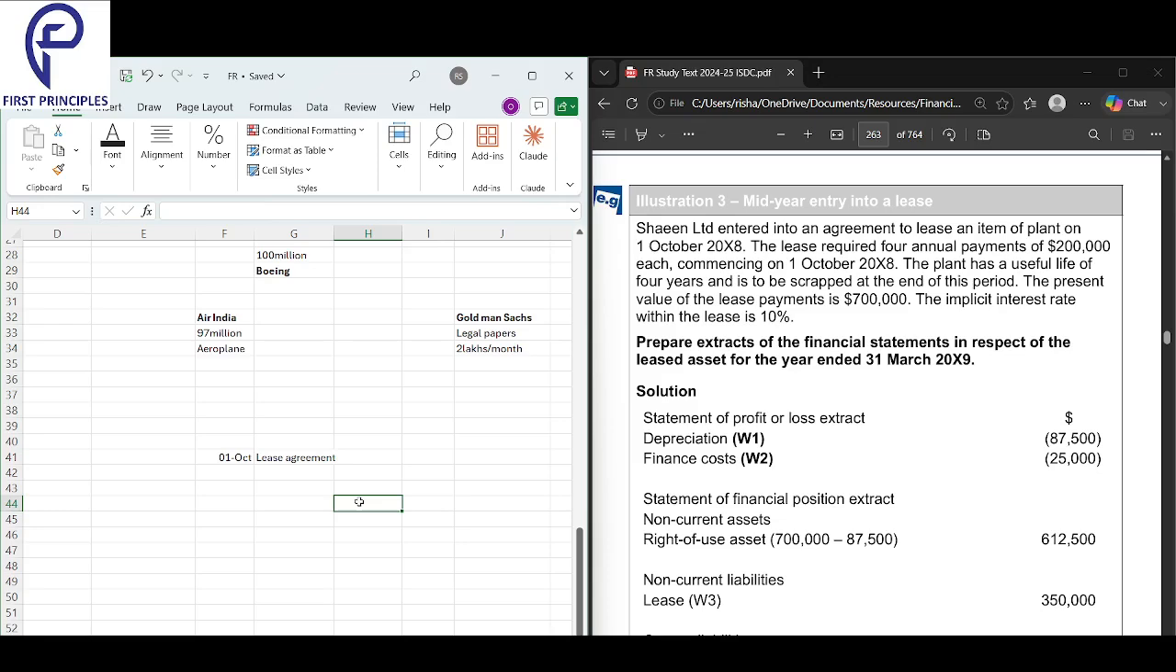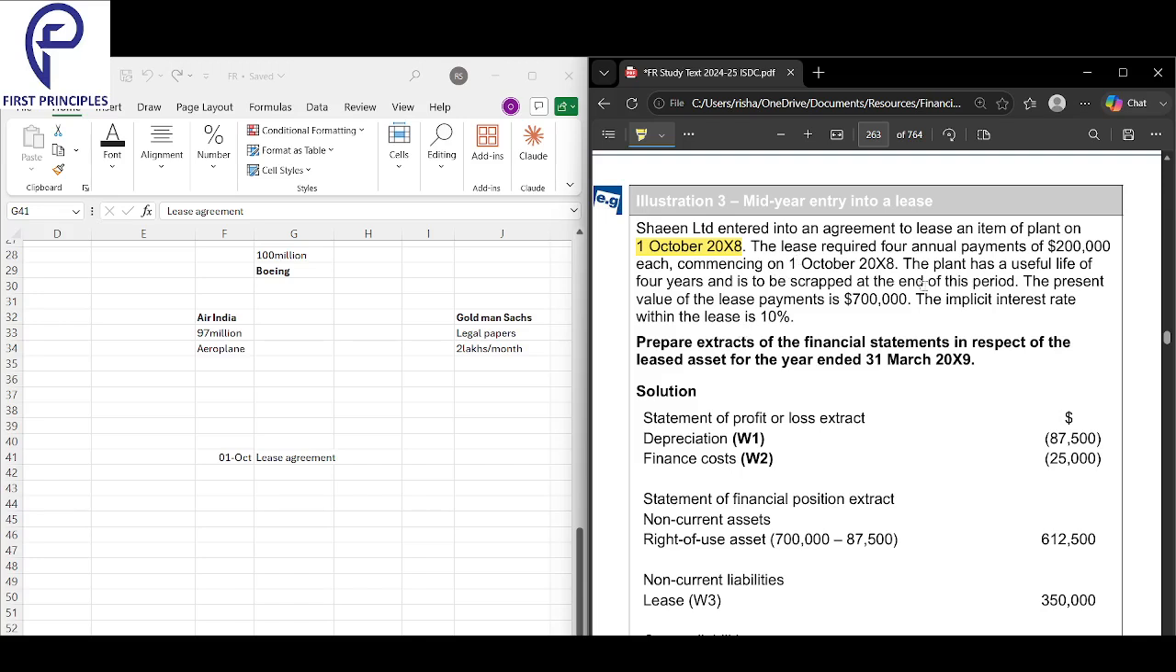The lease required 4 annual payments of 200,000 each, starting on 1st October 2008. They got into a lease agreement on 1st October 08 and they have to make a payment that year itself. When did they get into the lease agreement? On 1st October 08.